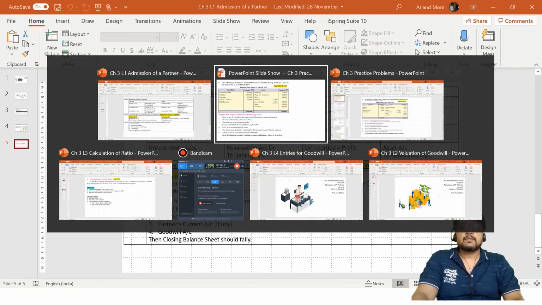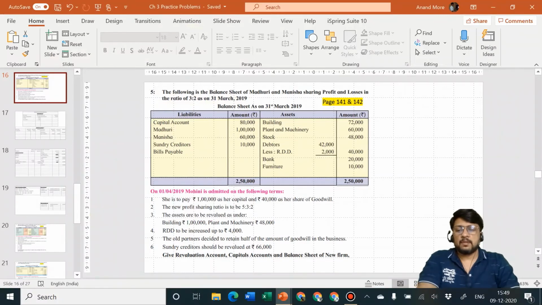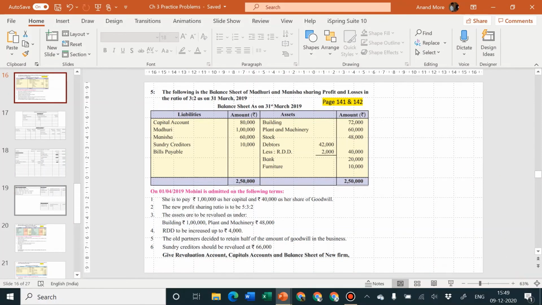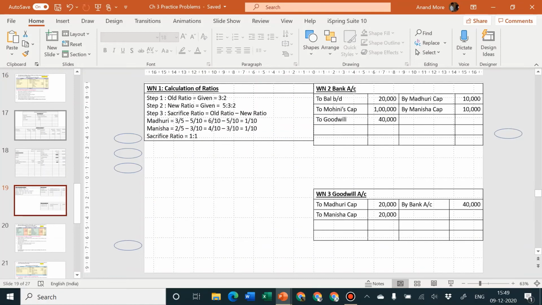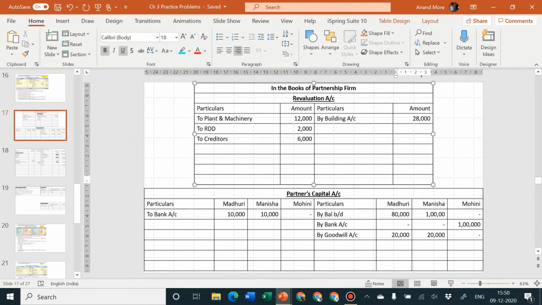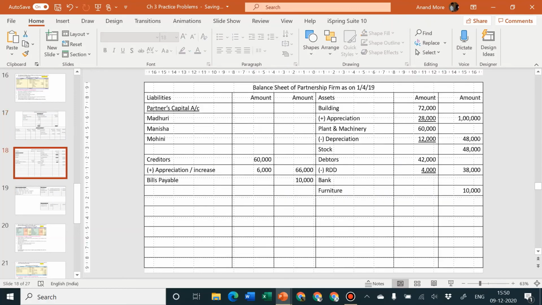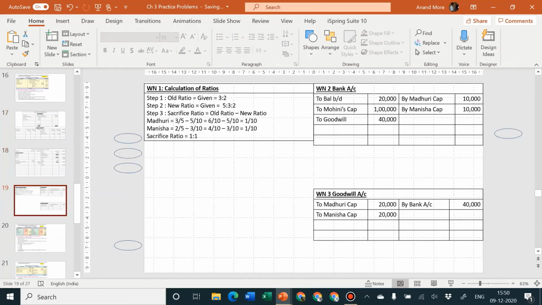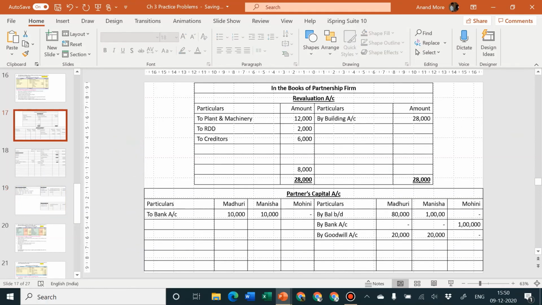Just a moment. Yes, this one I can remove, and I'll go for the revaluation account. Where is the revaluation account? Here it is. Okay, total is 28,000. From 28 we are deducting how much? 12 plus 8, matlab 20. So what remains is 8,000. This 8,000 is not a given figure, but it's a balancing figure. So we will have to consider the encircling part.